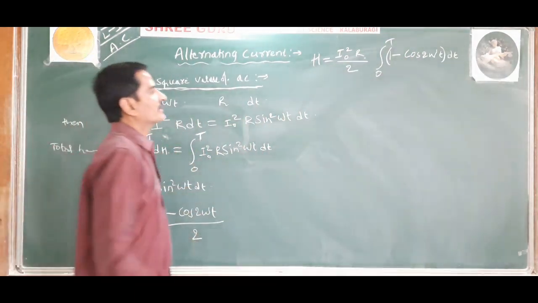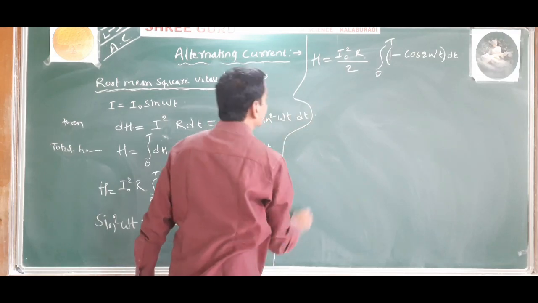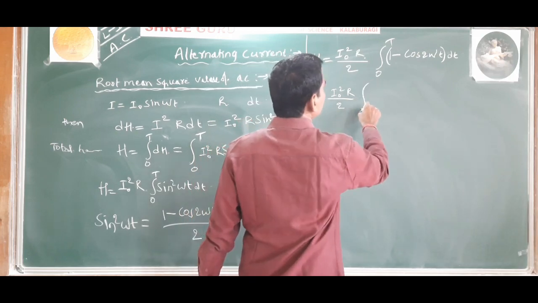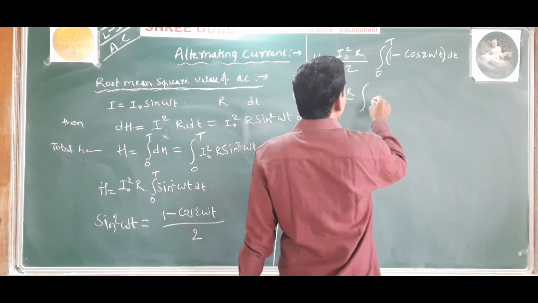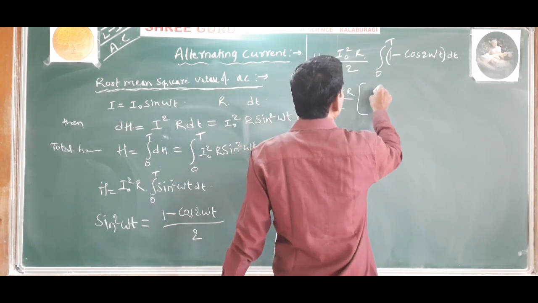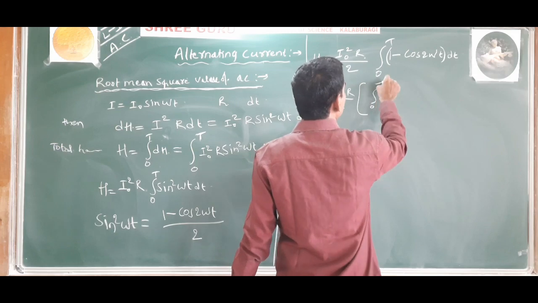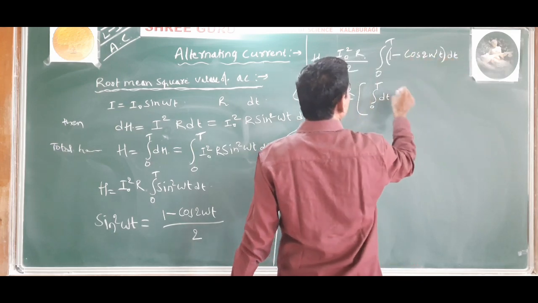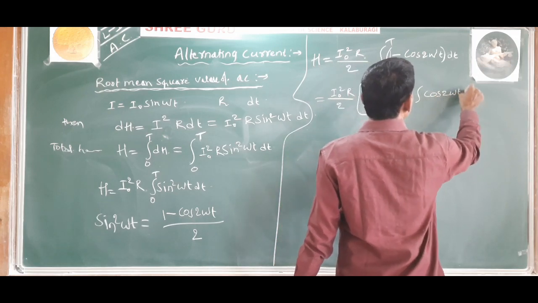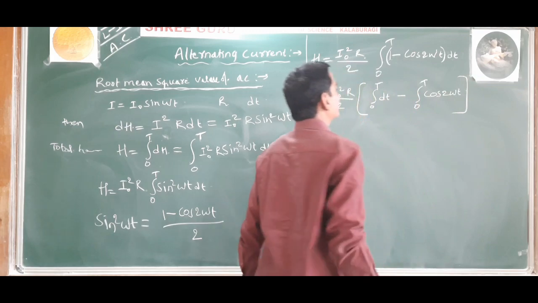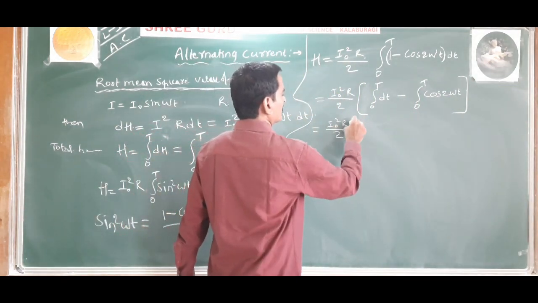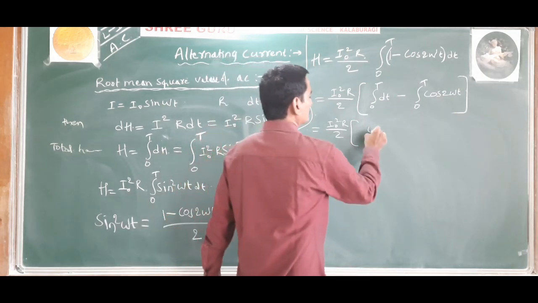So H is equal to I naught square into R divided by 2 times the integration of dt from 0 to T, minus the integration of cos 2 omega t from 0 to T. The integration of dt is t.